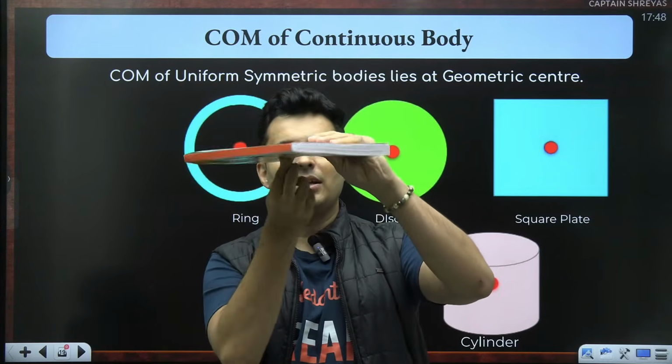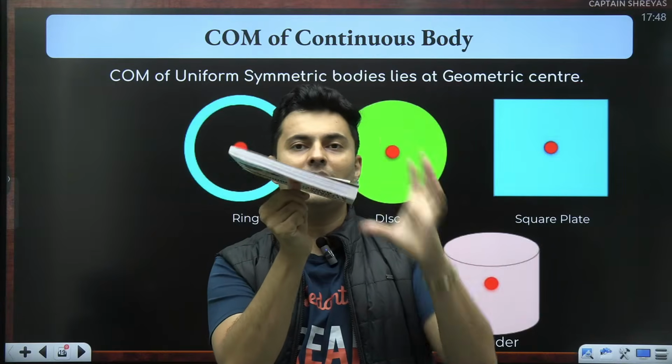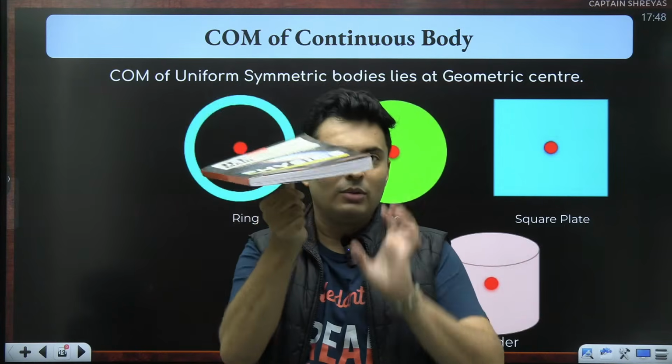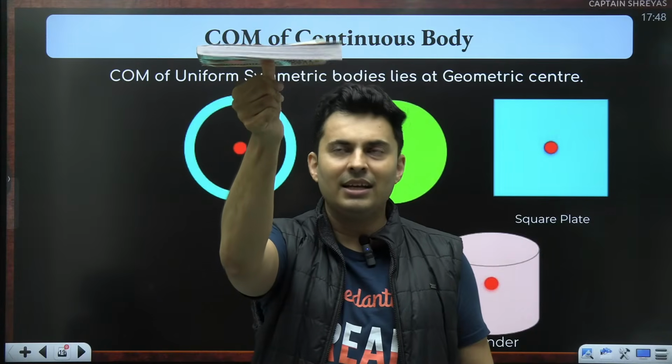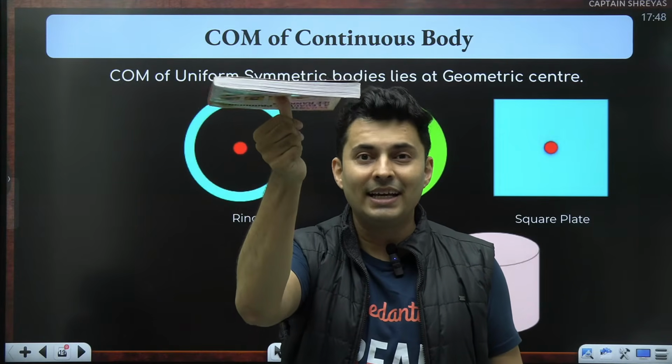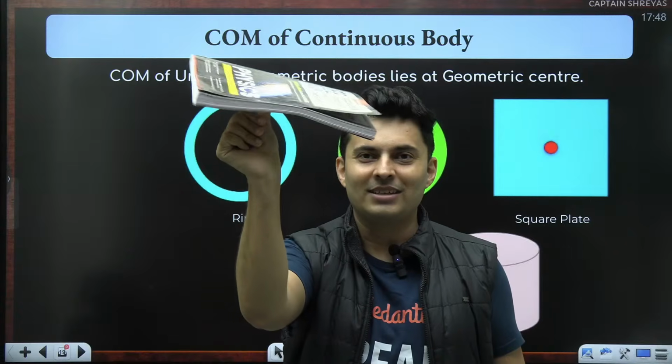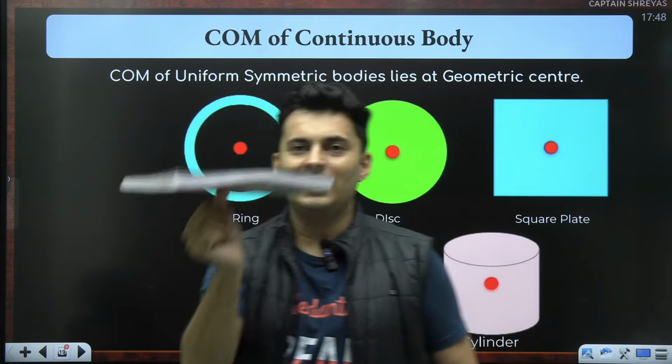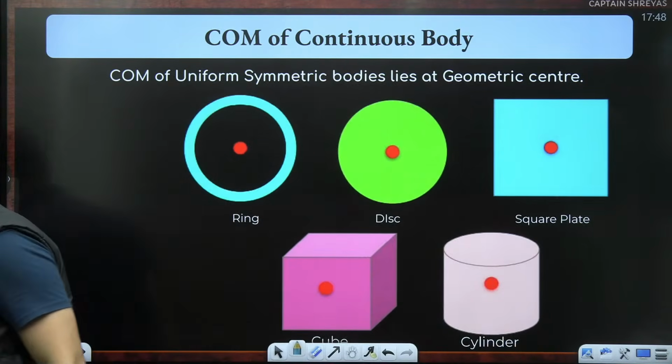So if I hold it probably somewhere over here carefully, you can see I can balance this book with just one thumb or one finger. Can you see that? I'm able to balance it because I'm holding it exactly at the center of mass. Isn't that crazy? So that's where the center of mass definitely lies.